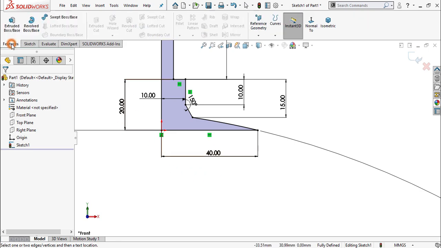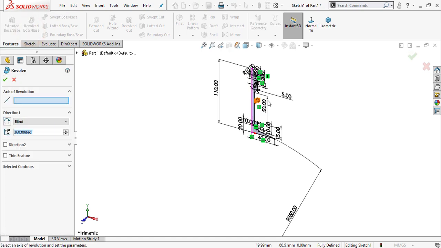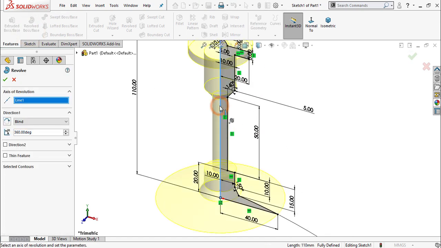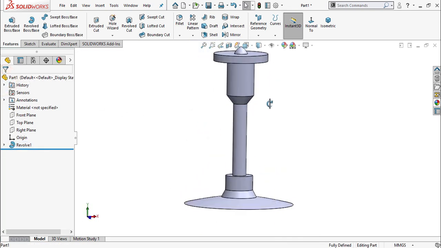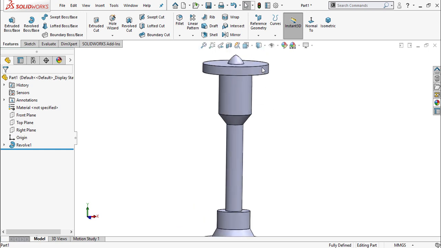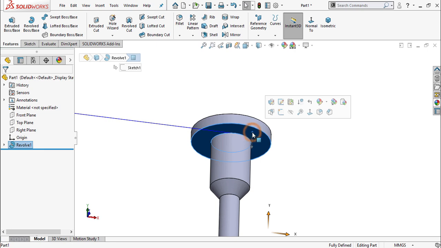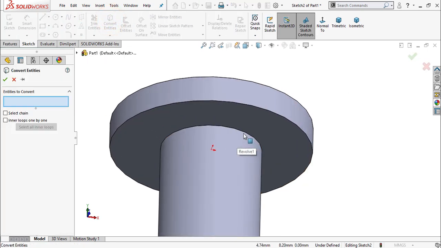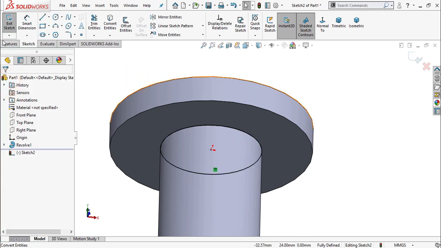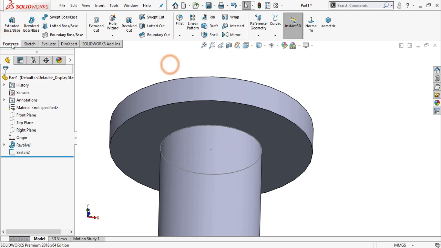Okay, now go to feature and select revolve boss base. Select this line as axis of rotation. Okay. Now select this face, click sketch, select here convert entities and select this edge, click OK. Now exit. Now go to feature and here go to curves.